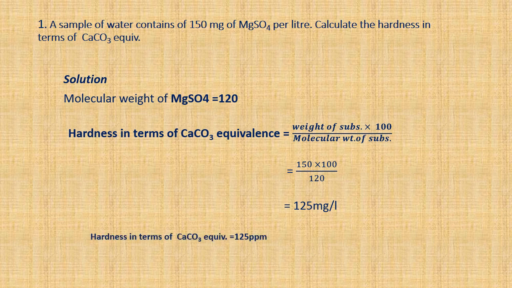So, hardness in terms of calcium carbonate equivalent is equal to 125 milligram per liter. 150 milligram of magnesium sulfate in terms of calcium carbonate is 125 ppm. Second problem.